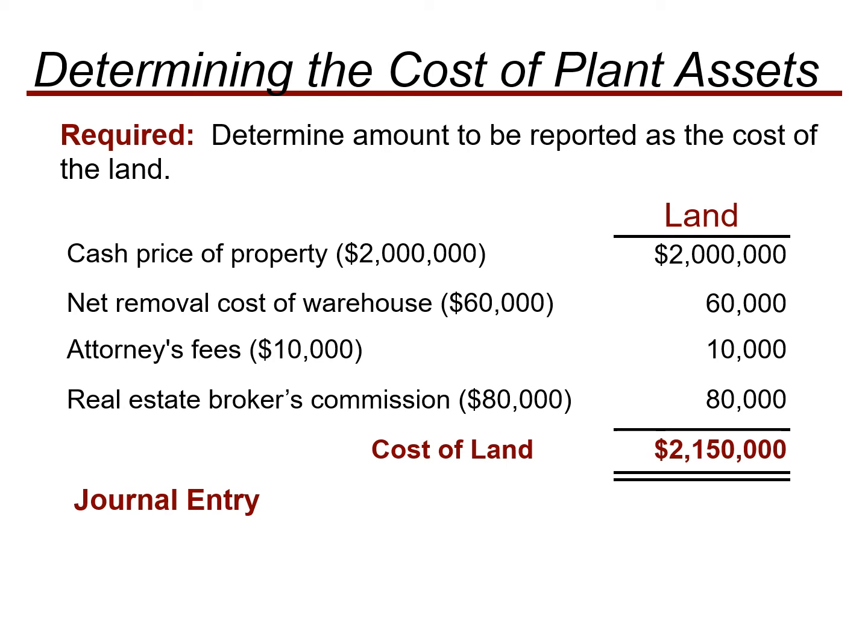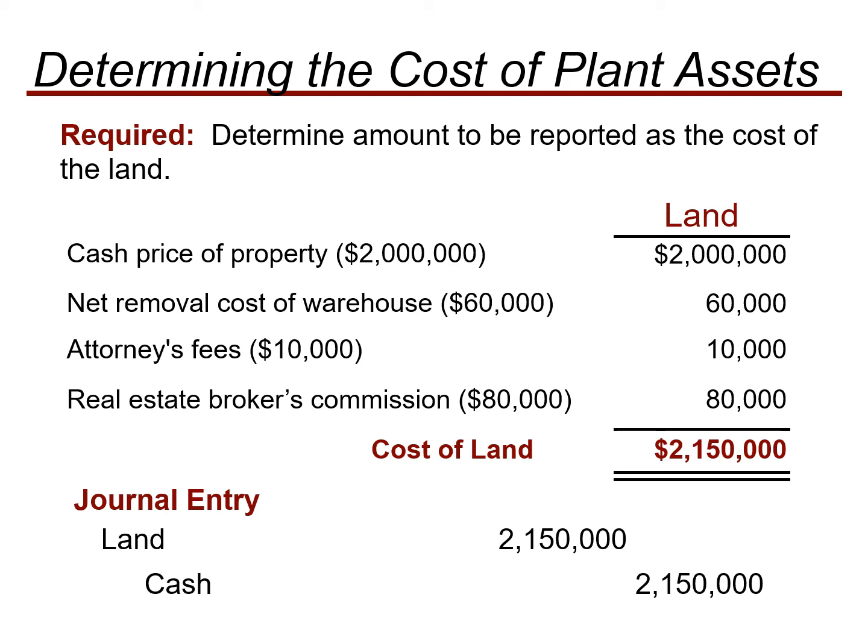And we will record the entry in the journal, because the first entry is in your journal when we are recording information into our accounting records. So land is your asset. The land would be debited with 2.15 million, and cash would be credited 2.15 million if you have paid in cash. If you have promised to pay the amount in future and signed a note payable, then in this case you will have to record notes payable, or accounts payable, whatever the case, because it is a large amount. So in this case, obviously they'll try to have a note payable.